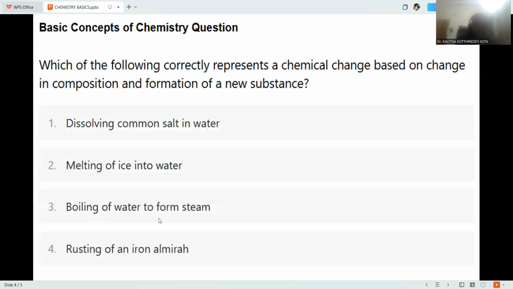That's the reason why, among all the given options, the perfect answer for the chemical change is rusting of an iron almirah. That is the right answer.